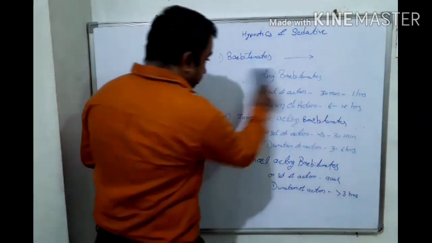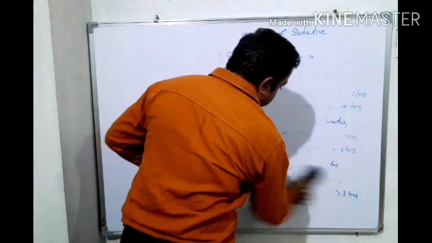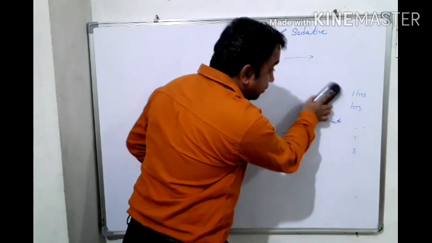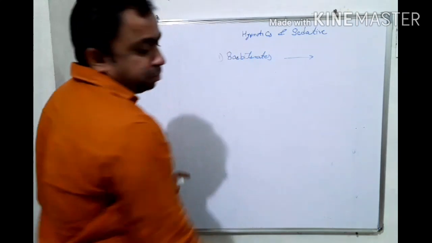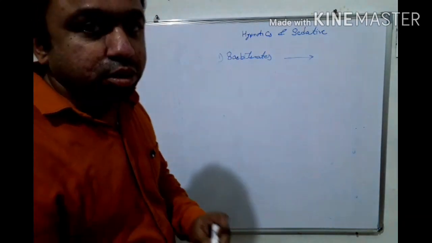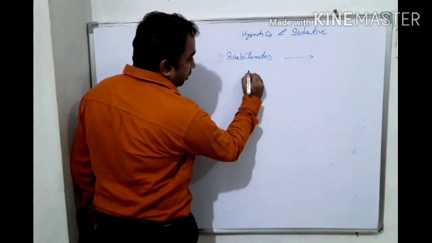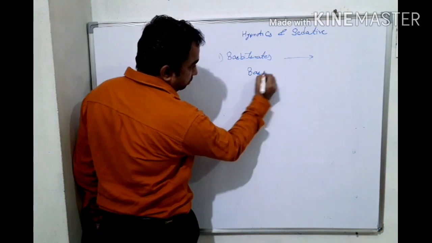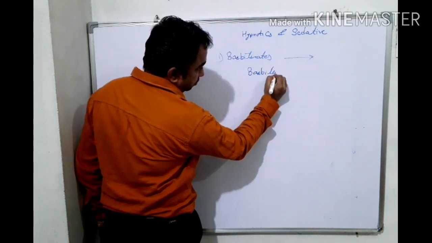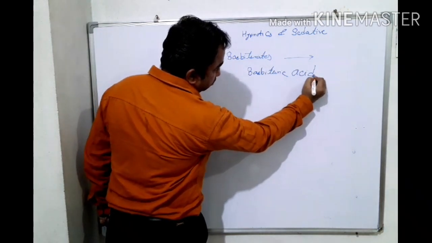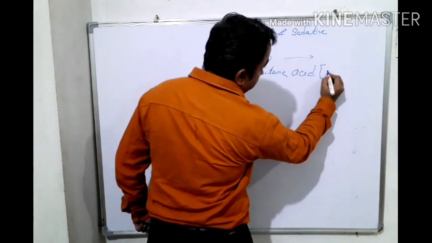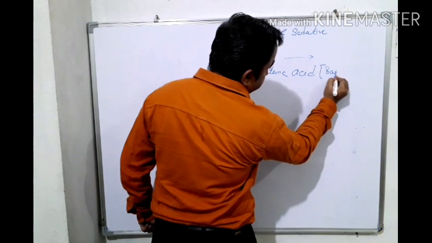The first drug from barbiturates is barbituric acid, or it is also called barbital.